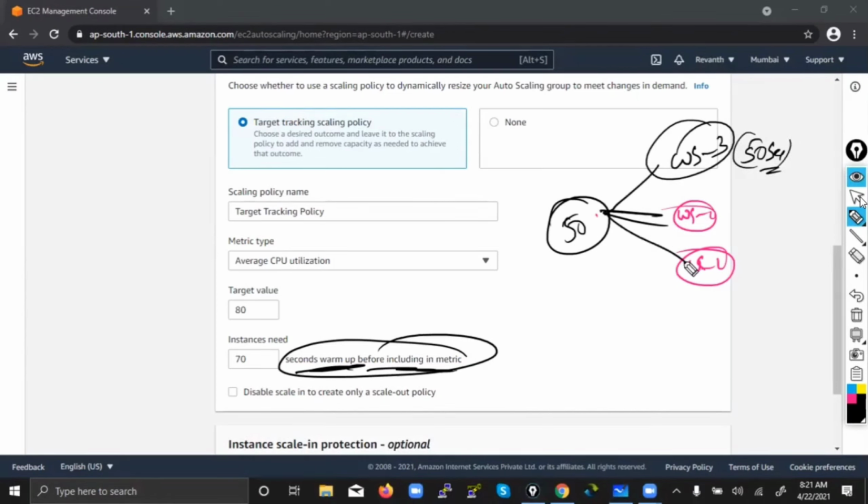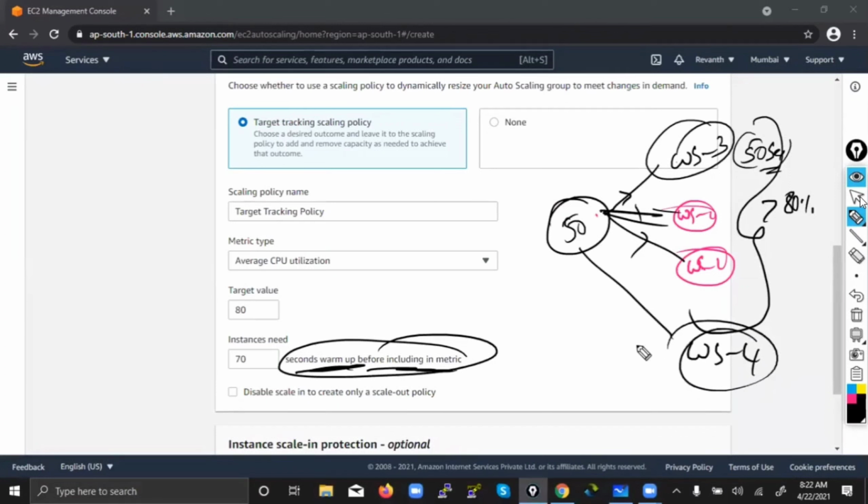Just now you came to the class, so fine. After that, again I need to check, right? Okay, once this is healthy, traffic will be sent to this machine also. Now auto scaling will again track the average CPU utilization of the three machines. Again, if it is still more than 90, what does auto scaling have to do? Again, it has to launch a new machine, and again attach it. Again, it has to give 50 seconds. Again, it has to wait for another 70 seconds.